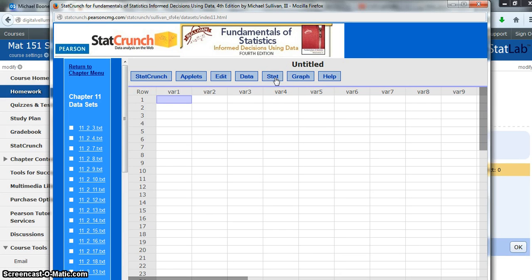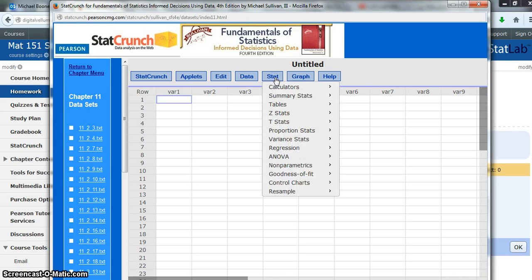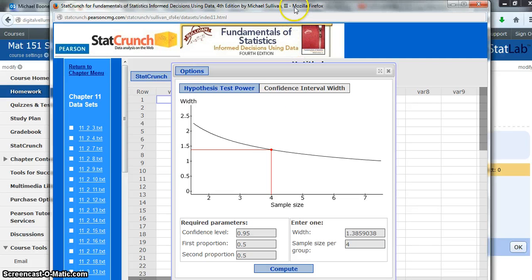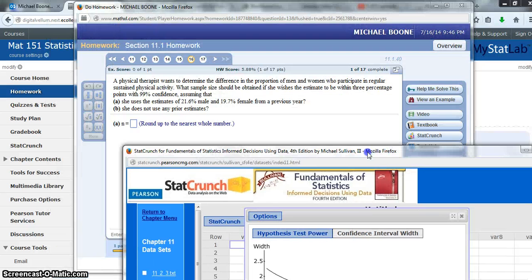We could have done it in chapter 9 as well. I think we did do this in chapter 9. When I do a proportion with two samples, I can go to power or sample size. So I'm looking for sample size in this case. I need to do a confidence interval width, and then I'm just going to plug in some information.